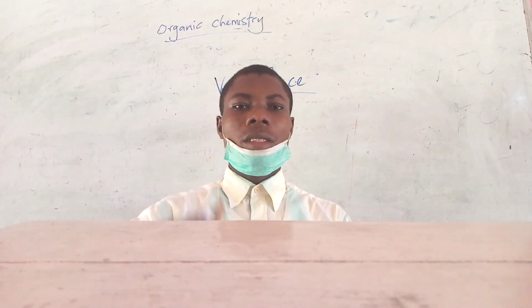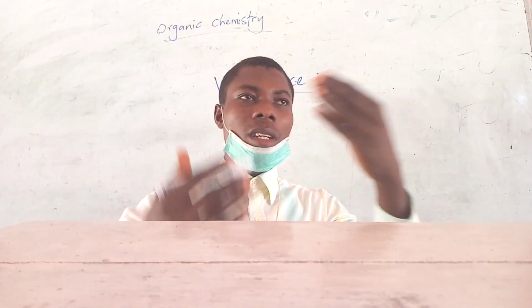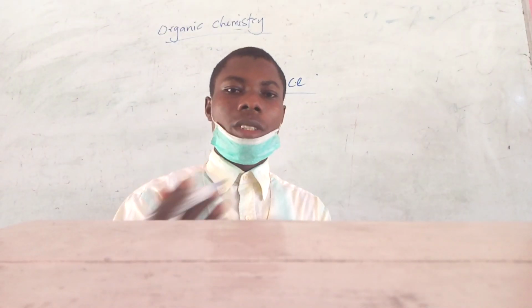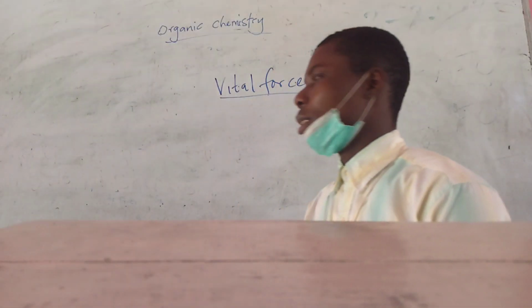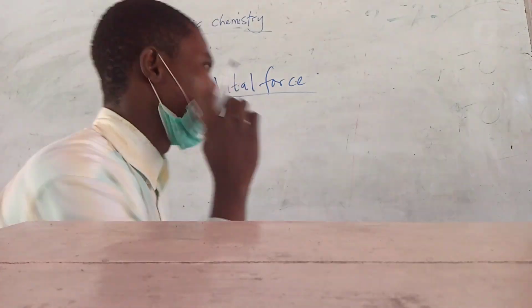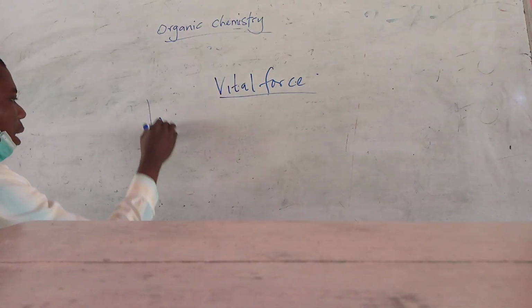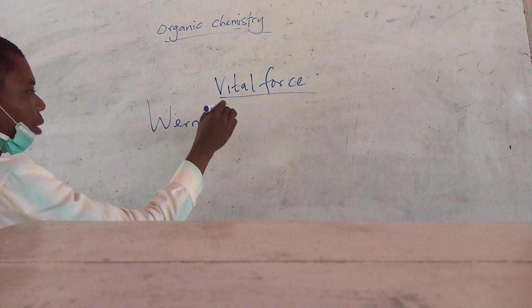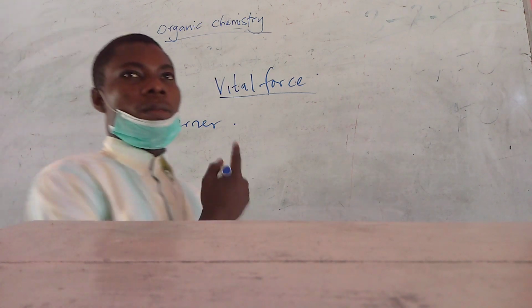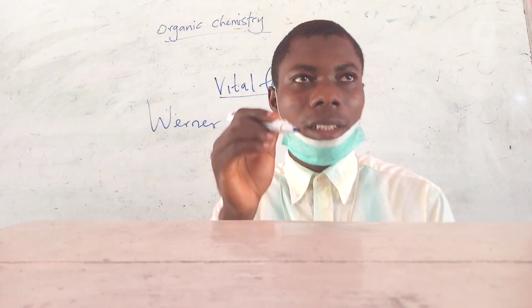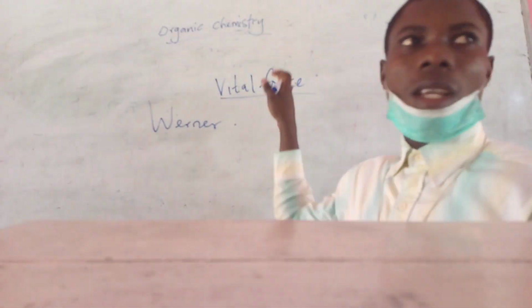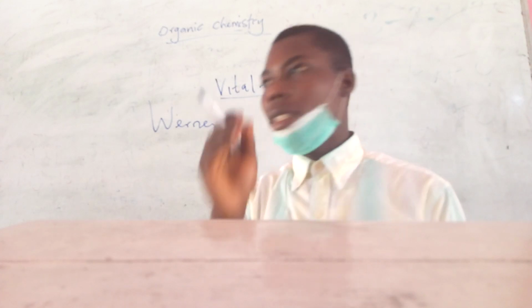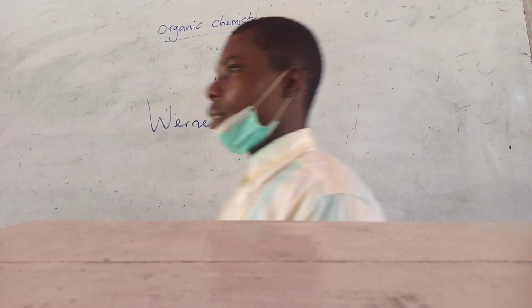Now, as science progresses, knowledge also evolves. So we get to an aspect whereby a scientist, known as Wöhler. Wöhler is actually the name of a scientist that nullifies the definition of organic chemistry as the aspect of chemistry that deals with the vital force.